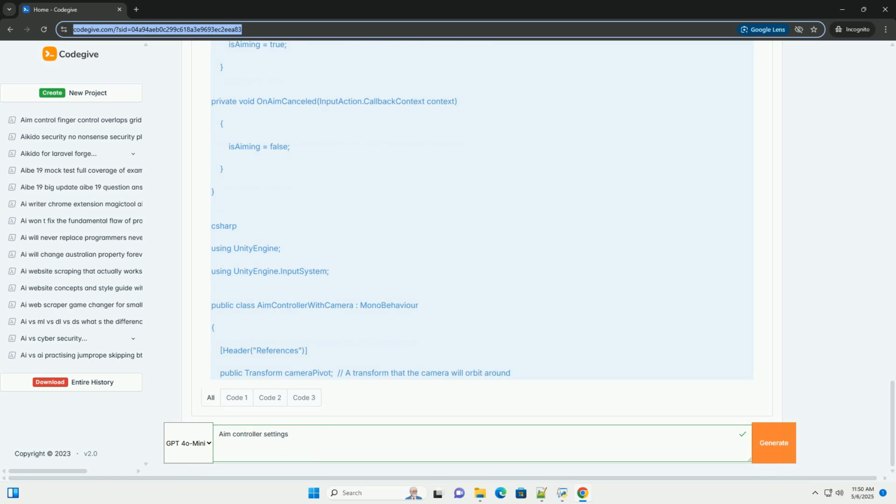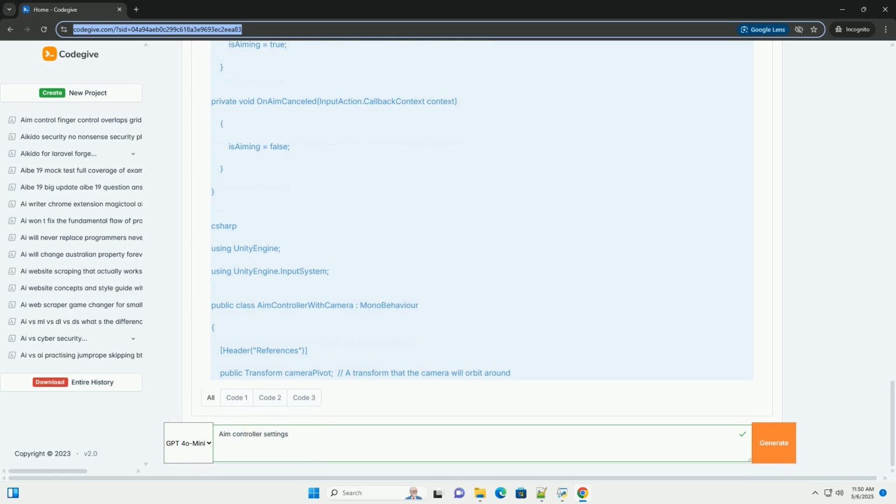Part 3, Integrating Camera Control, Third-Person Perspective. This section adds camera control to the aim controller. We'll create a simple third-person camera system that orbits around the character and zooms in when aiming. Explanation. 1. Header, references: public Transform cameraPivot, public Camera playerCamera. Camera pivot is a transform that the camera will orbit around. Player camera is a direct reference to the camera component in your scene.